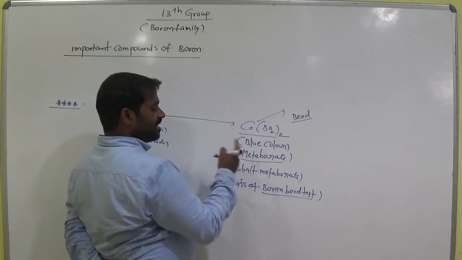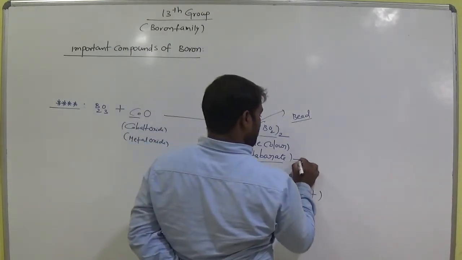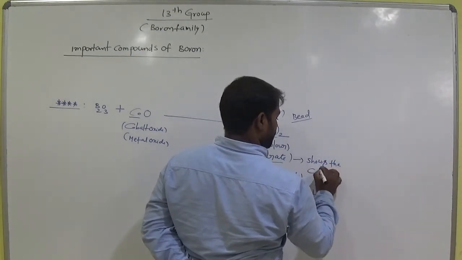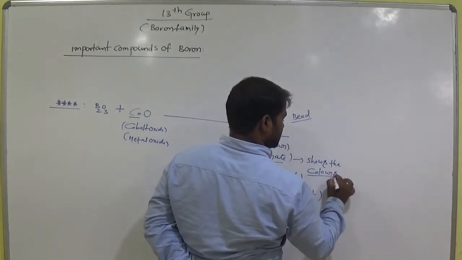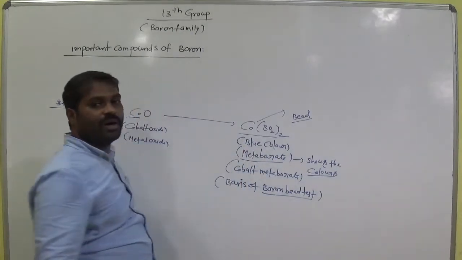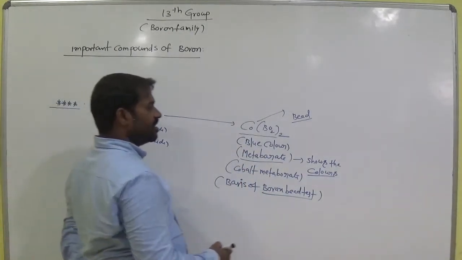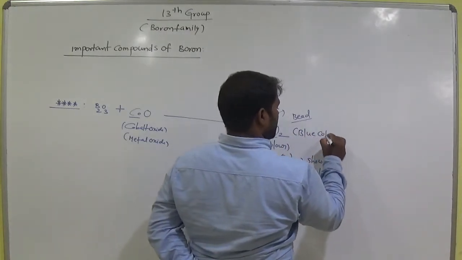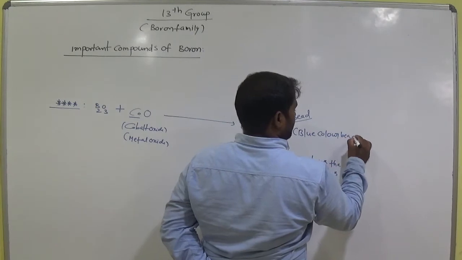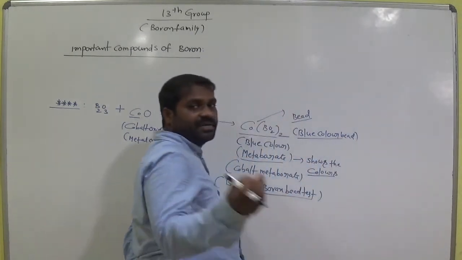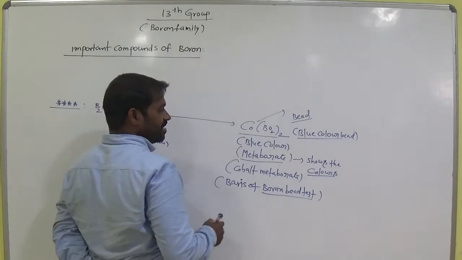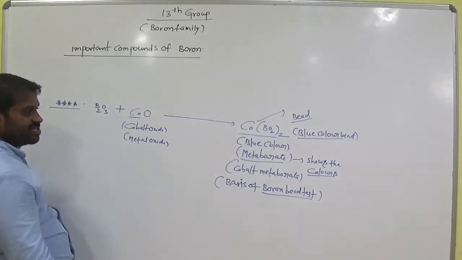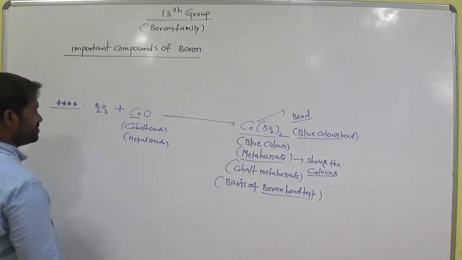These metaborates show colors. In the case of cobalt, it gives a blue color bead, nothing but a glass material. This test is called the Borax bead test. We will discuss this in more detail.